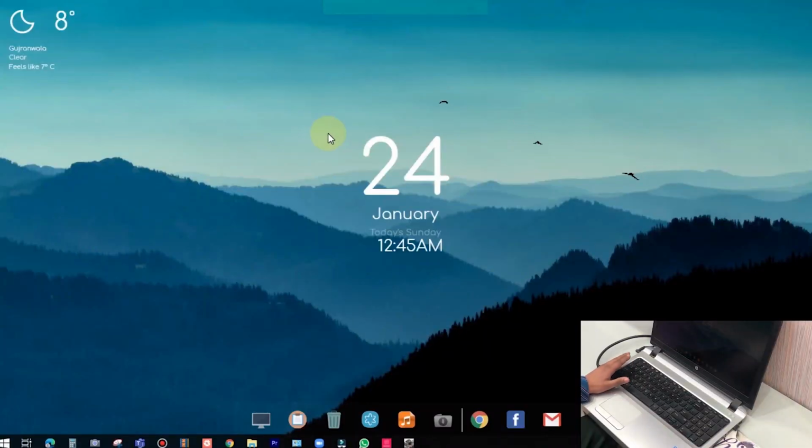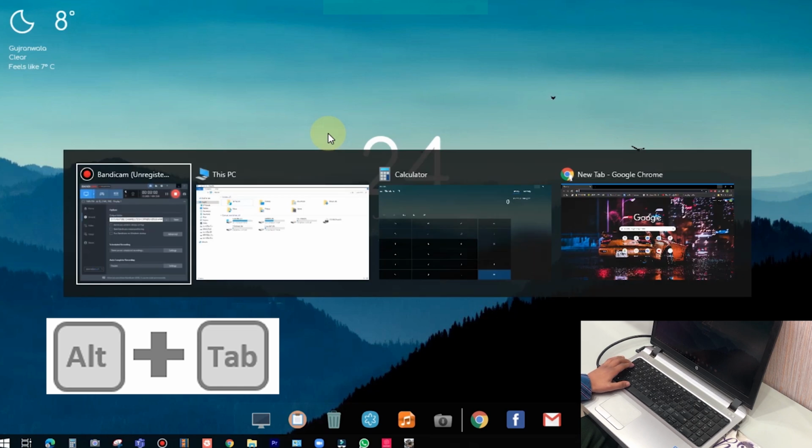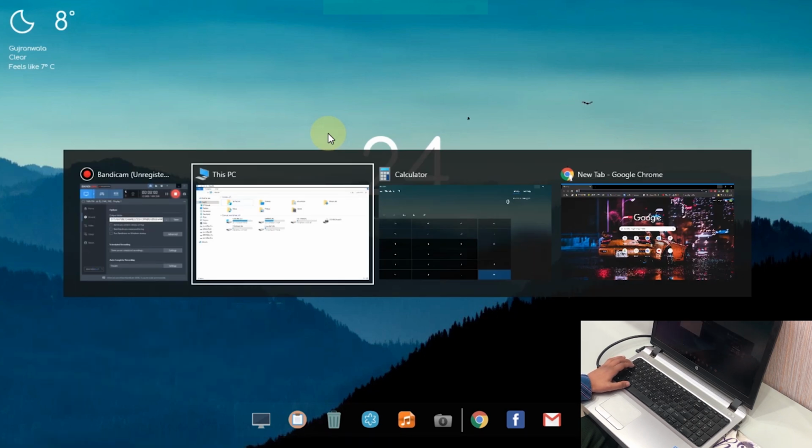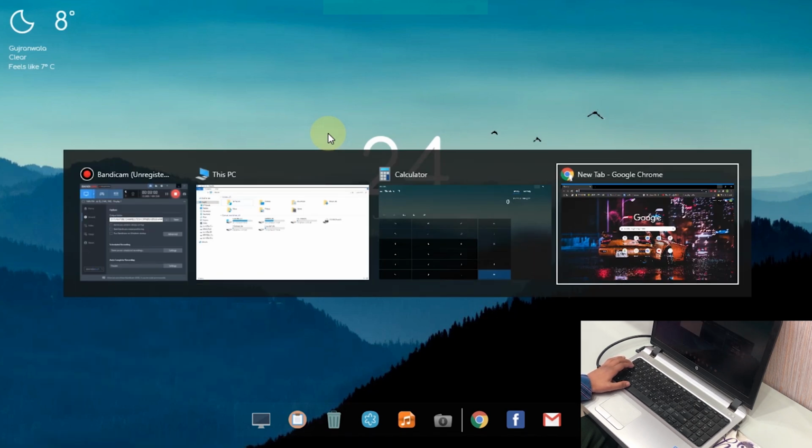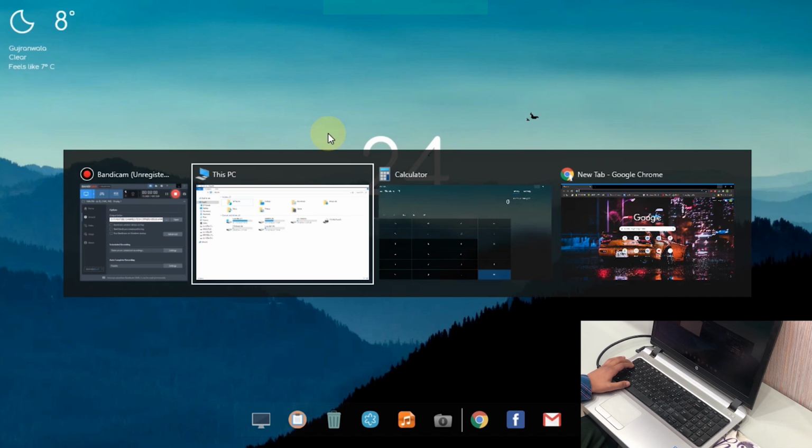Sometimes it can be difficult and irritating to navigate between a lot of open tabs using a mouse. To do that with the keyboard, just press Alt and Tab keys simultaneously and it will show you all the open tabs on the screen and you can navigate between them quite easily.